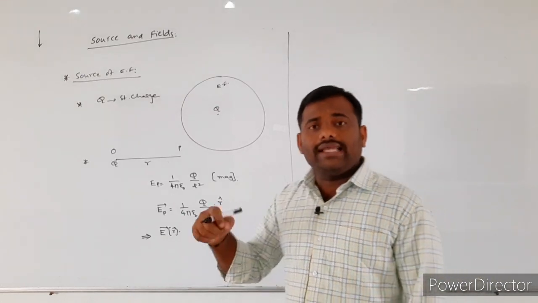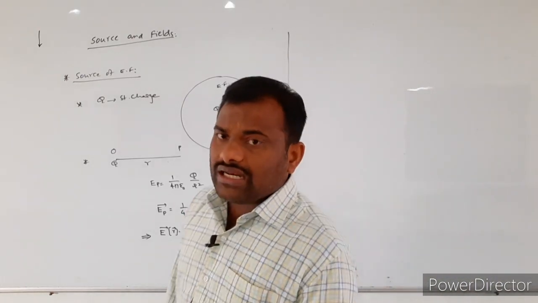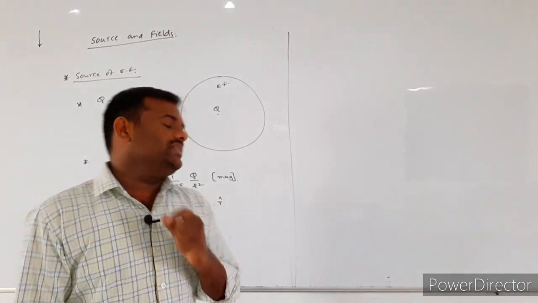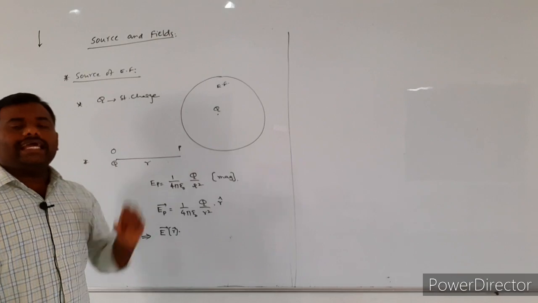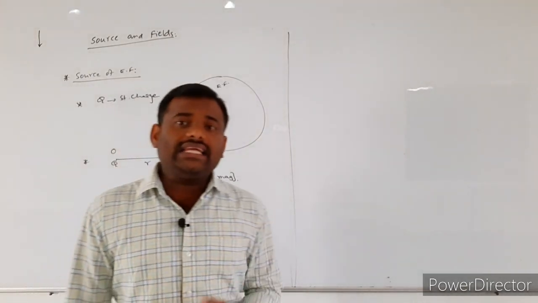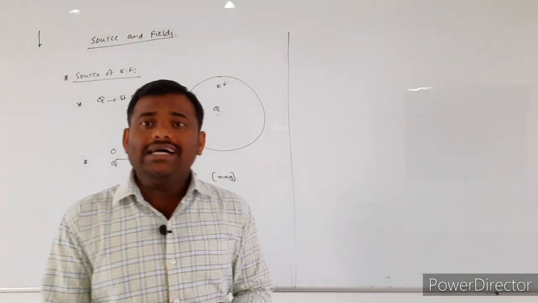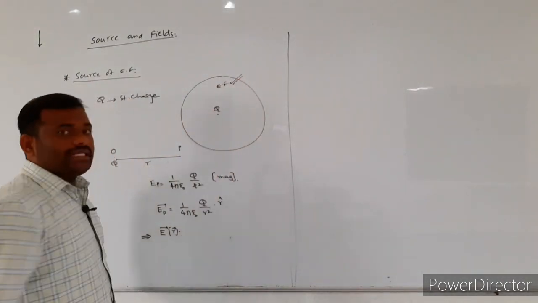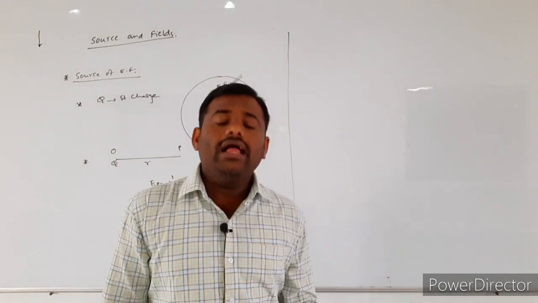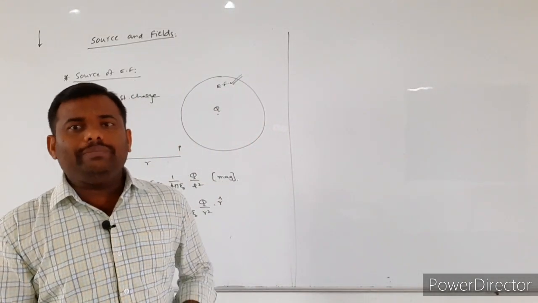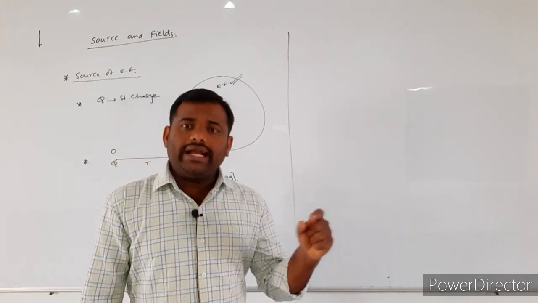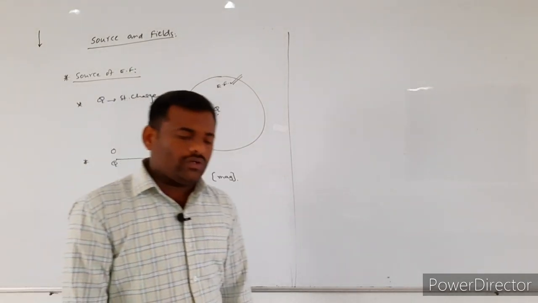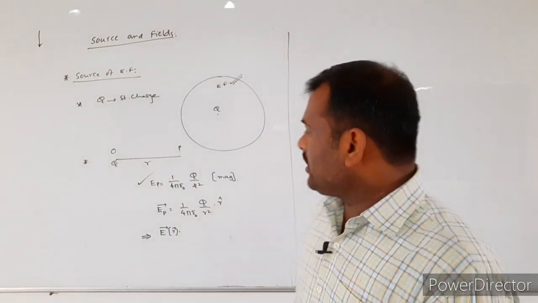Whenever the position vector value changes, the magnitude of the electric field intensity also changes. So here, for producing the electric field, which charge do we consider first? Stationary charges are considered. By the stationary charge, the electric field is produced. Then I want to know how much magnitude will exist at a particular point. That I also find: the magnitude of the electric field is equal to what? 1 by 4 pi epsilon naught into q by r square.